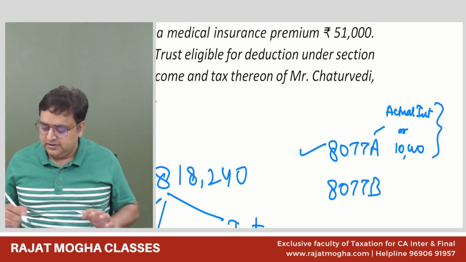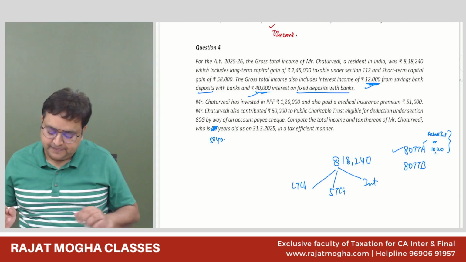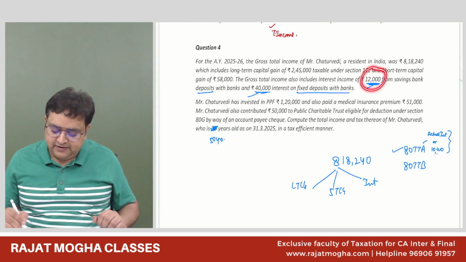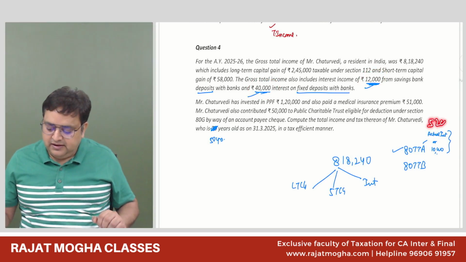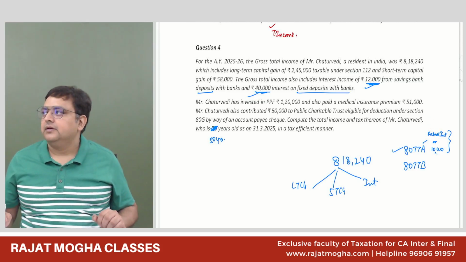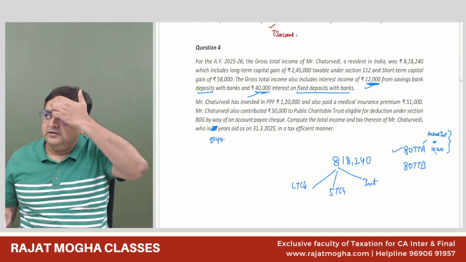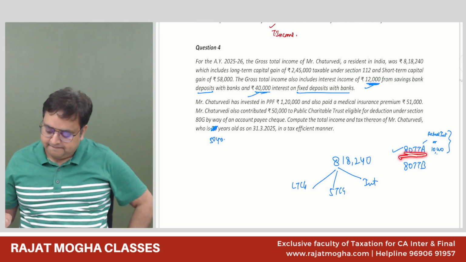Tell me how much is the actual interest? Is it 52 or 12? 12,000.